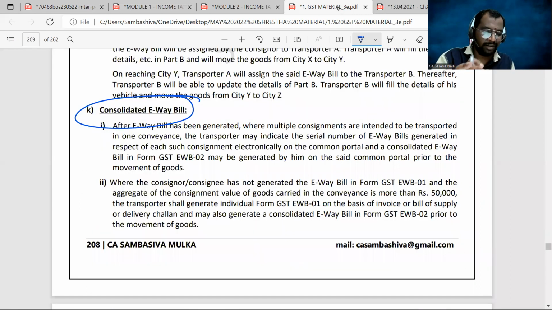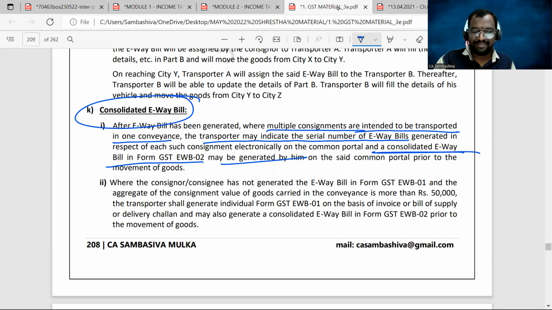Okay, now consolidated e-way bill. After an e-way bill has been generated where multiple consignments are intended to be transported in one conveyance, the transporter may indicate the serial number of e-way bills generated in respect of each of such consignments electronically on the common portal. And a consolidated e-way bill in form GST EWB-02 may be generated by him. But of course, we have some limits. Basing on those limits, we need to issue the consolidated e-way bill.